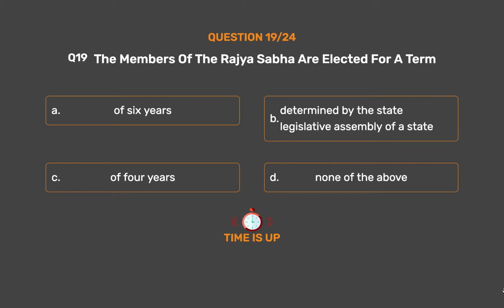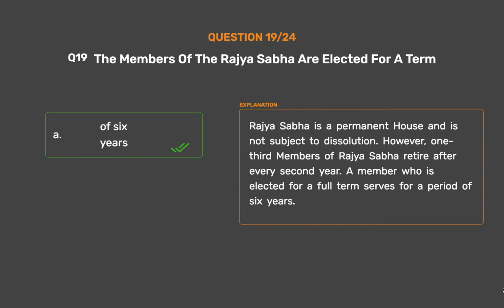The correct answer is option A, of 6 years. Rajya Sabha is a permanent house and is not subject to dissolution. However, 1/3 of the members of Rajya Sabha retire after every second year. A member who is elected for a full term serves for a period of 6 years.